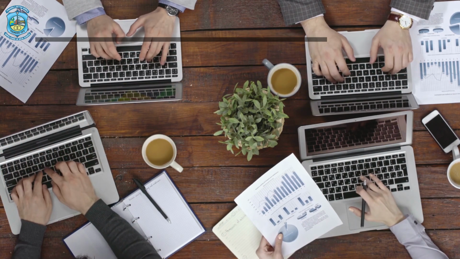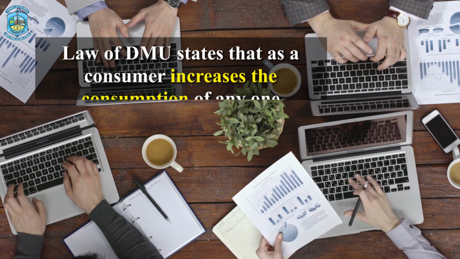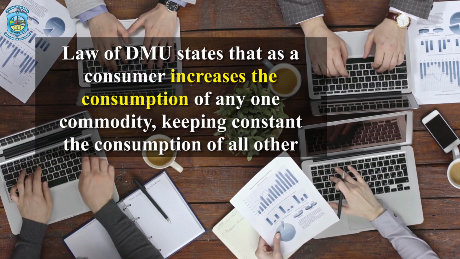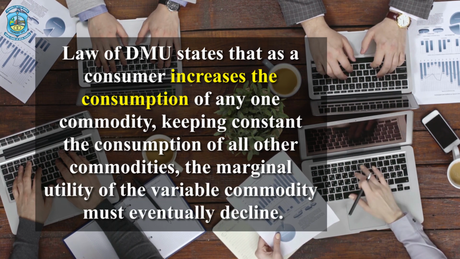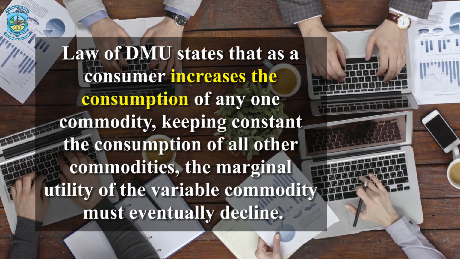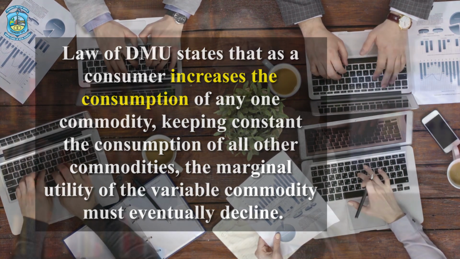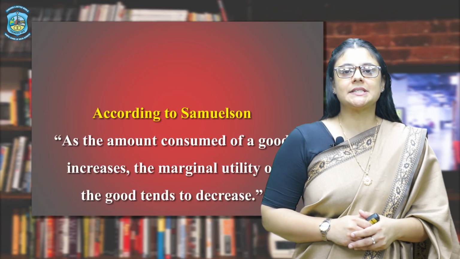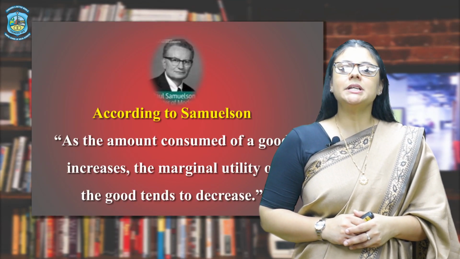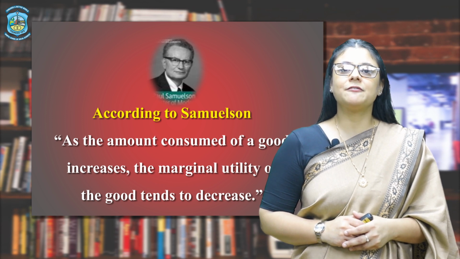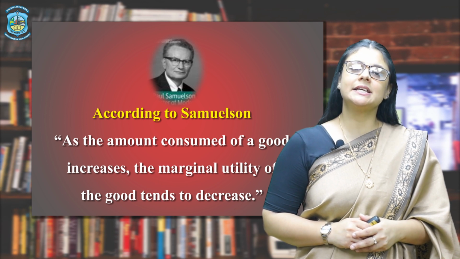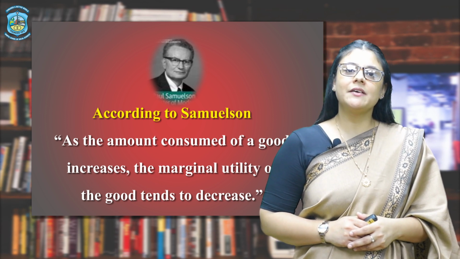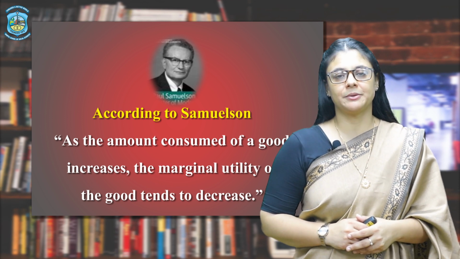The law of diminishing marginal utility means that as and when a consumer increases the consumption of any one particular commodity in the market, keeping constant the consumption of all the other commodities, the marginal utility of the variable commodity must eventually decline. According to Professor Samuelson, the law of diminishing marginal utility is defined as: as the amount of consumed good increases, the marginal utility derived by the consumer goes on diminishing.